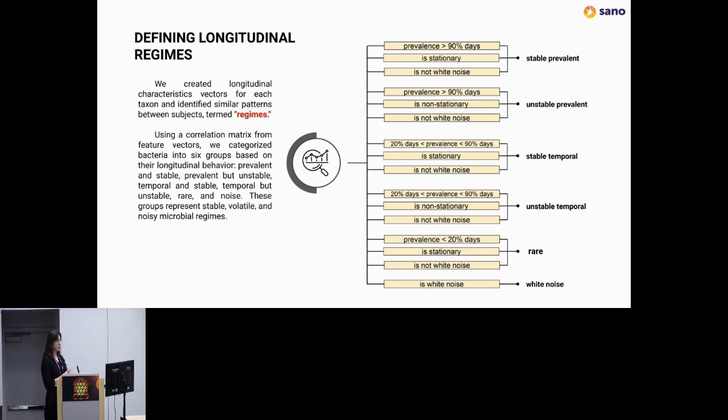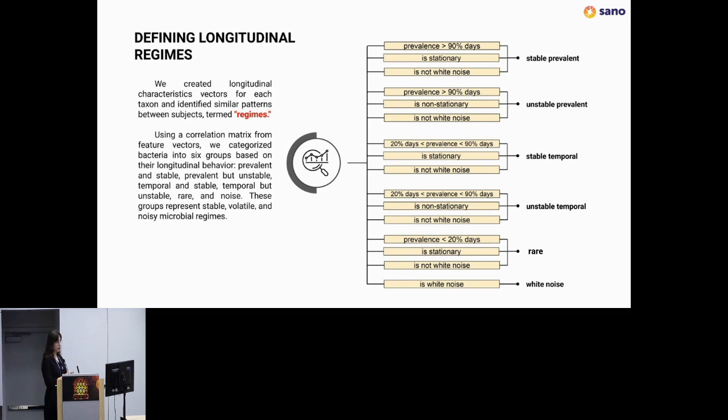Then we have unstable and prevalent. Those bacteria are in the gut, but they change and they are not stationary, which means that they are very prone to perturbations. And if something happens, for example, if you get sick, they will not come back to the baseline. Also, we have stable temporal and unstable temporal. Temporal bacteria we define as bacteria that are not always there. So they appear due to some events.